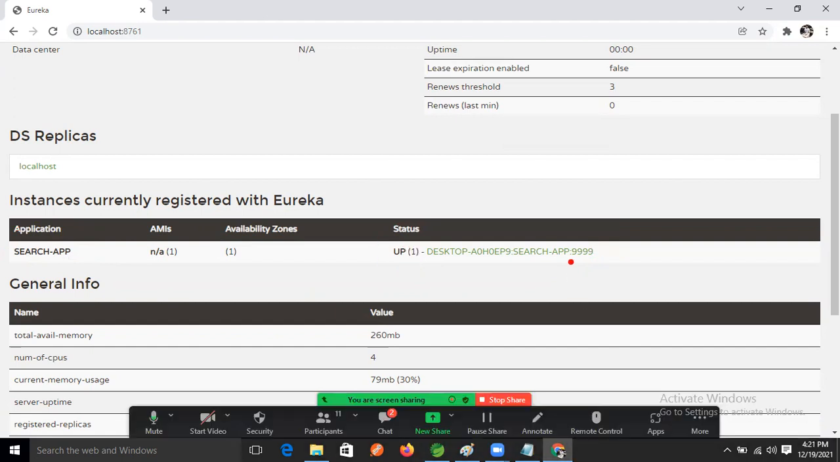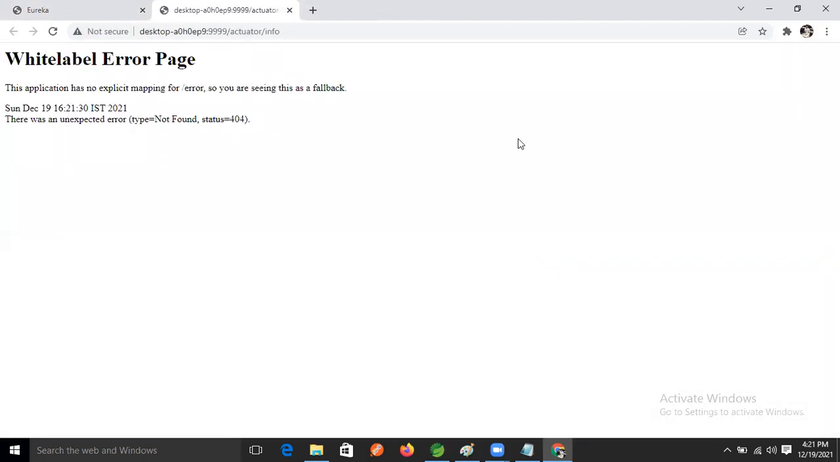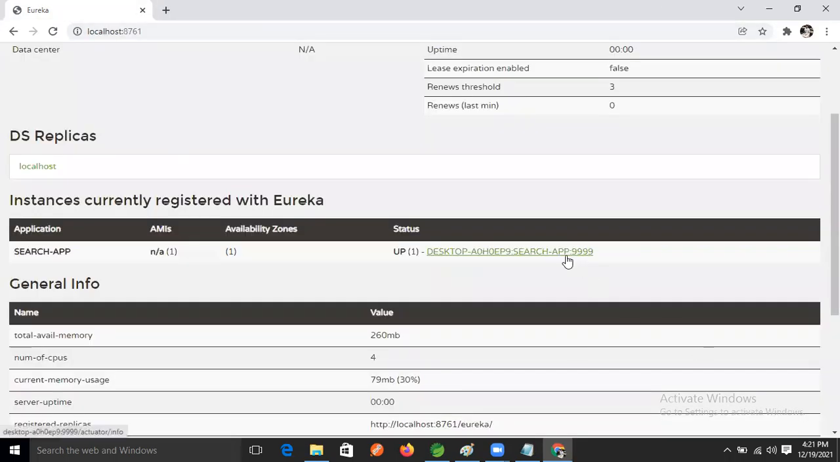And what is the port number now? What is this microservices port number we took, guys? 9999. Right? If microservices is there, because still we have not given any implementation, because of that we are getting this page, right? Whenever we are clicking on that.